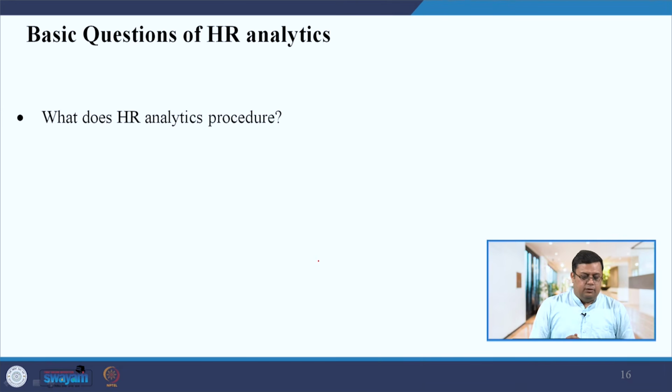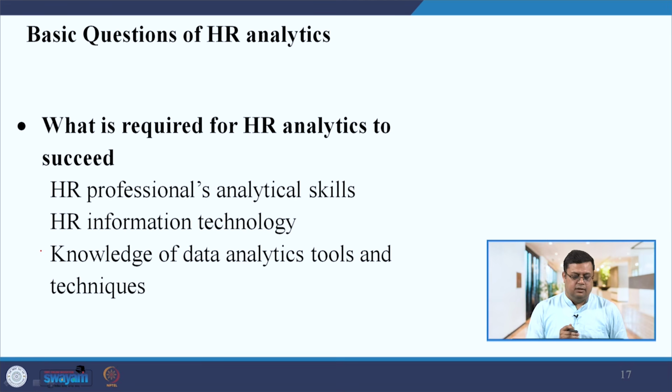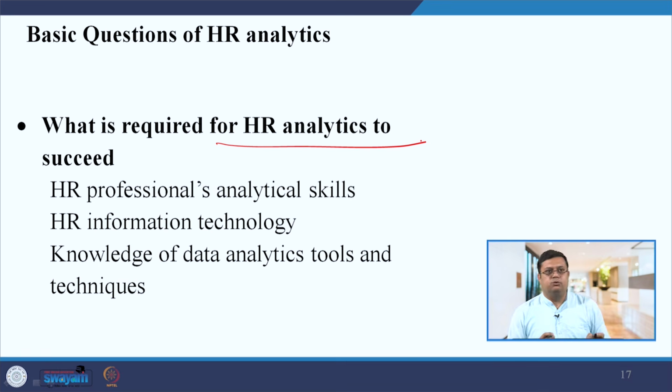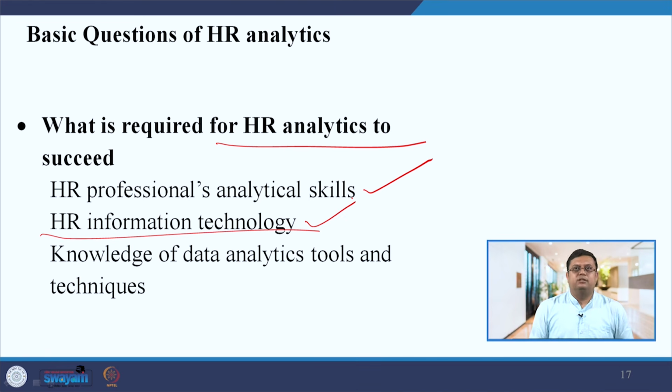Next, what is the HR analytics process? You can see the processes related to the statistical analysis we have discussed: descriptive, prescriptive and so on. These are the processes of HR analytics. What is required to successfully implement HR analytics? First, the analytical skills of the HR professional. Every person working in the HR department should have analytical skills. And second, information technology.